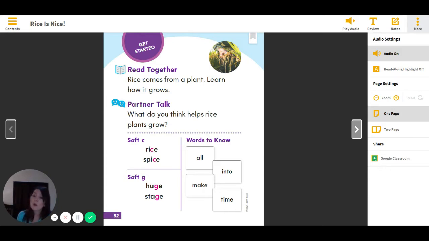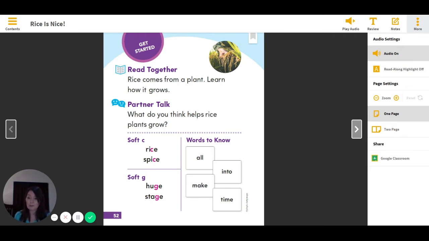So now, before I show you the cover, I'm going to tell you the topic that we're going to be learning about. We're going to be learning about rice. Think about the last time you ate rice. Share with someone next to you. When was the last time you ate rice? Sounds tasty.